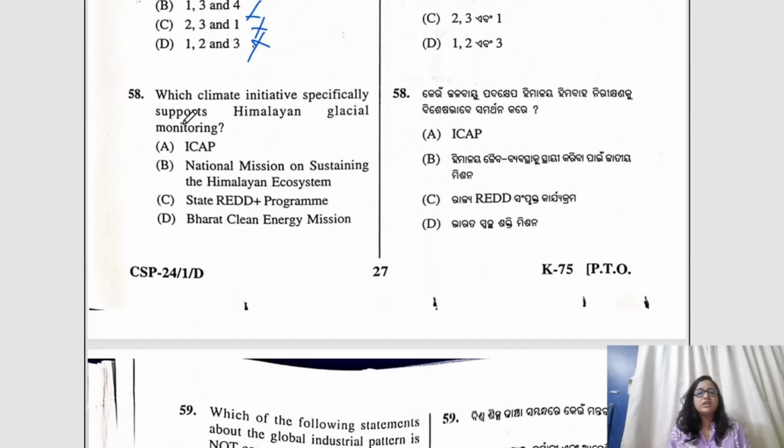58. Which climate initiative specifically supports Himalayan glacial monitoring? The answer would be National Mission on Sustaining the Himalayan Ecosystem.